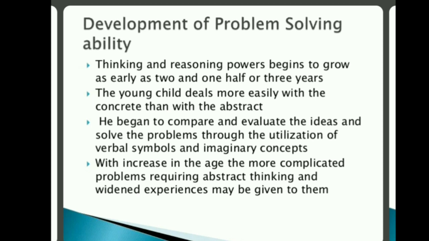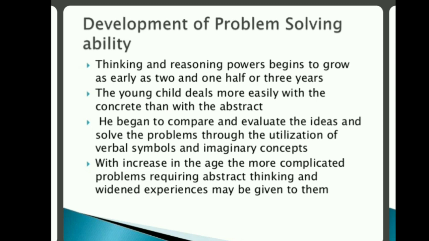A young child usually deals with concrete objects. He doesn't understand abstract thinking. He just operates with concrete objects which he can touch and sense. Then he begins to compare and evaluate ideas and solve problems through the use of verbal symbols and imaginary concepts.